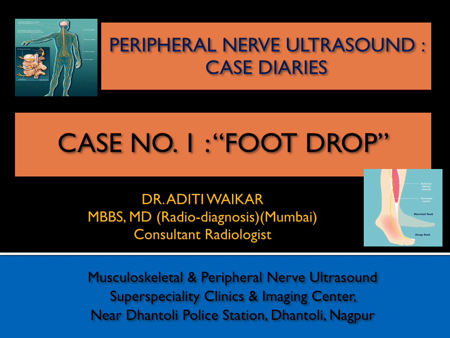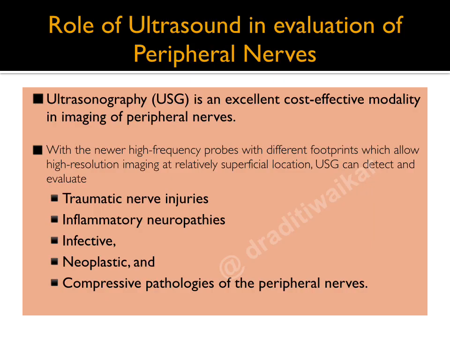Generally, when it comes to imaging of peripheral nerves, what comes to most of our minds is either an EMG NCV study or MRI, either to detect any discogenic cause of peripheral nerve pain or to image the particular portion of peripheral nerve. However, in recent years, there have been tremendous advances in the field of ultrasound so that various peripheral nerves of upper and lower extremities can be very nicely imaged with the help of ultrasound. Ultrasound is an excellent cost effective imaging modality for peripheral nerves.